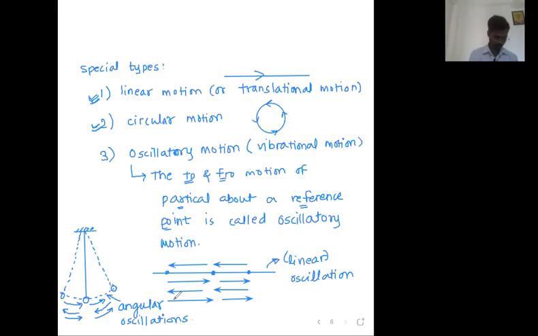Perfect. Up to this, reply me in the chat box, clear and written. Different types of motion we have now categorized. We have made many categories of motion. Did you start to understand? Are you able to imagine? We are relating this with real world examples. Very good, Tirtha. Everyone, CW. Reply me CW so that I can move on to the next page. Yes, perfect. Good.